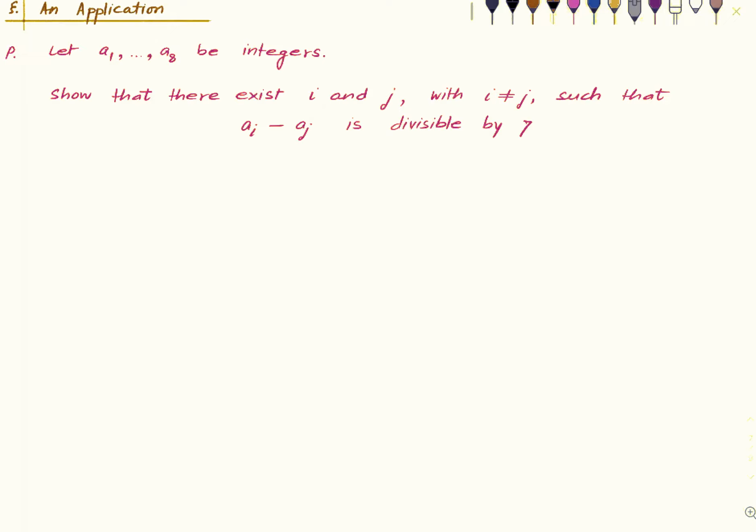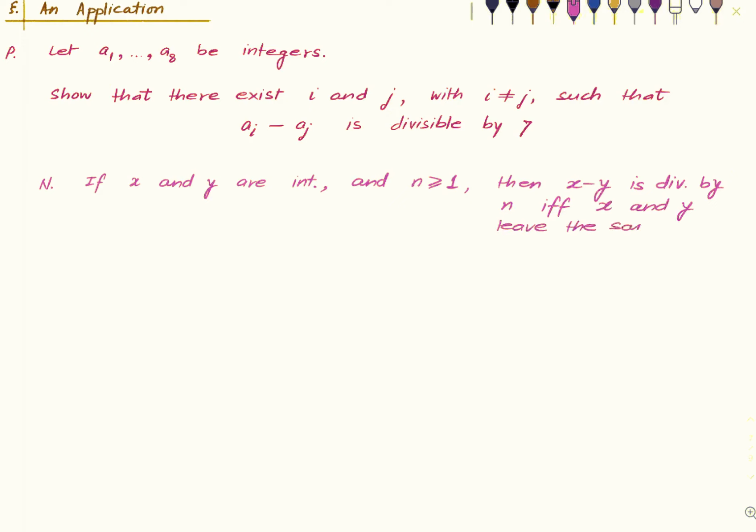And before we show this, we make a small note that if x and y are 2 integers and n is some other integer, let's say it's positive, then x minus y is divisible by n if and only if x and y leave the same remainder when divided by n. It's a very small note. And now here is what we will do.